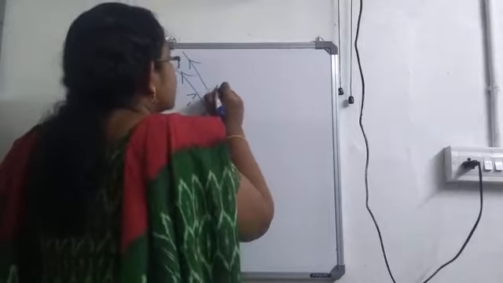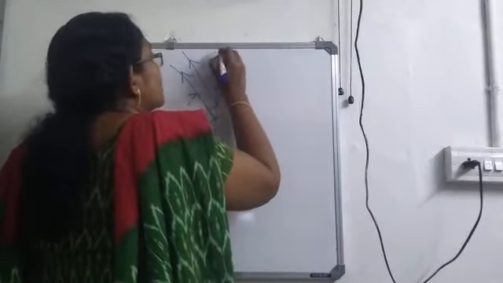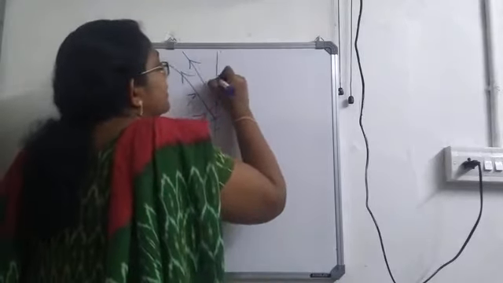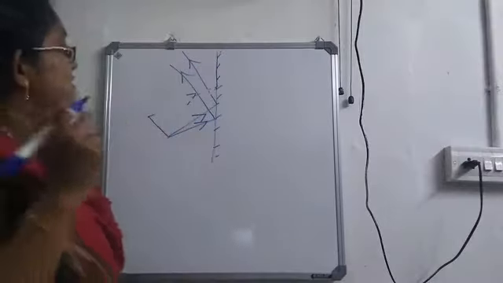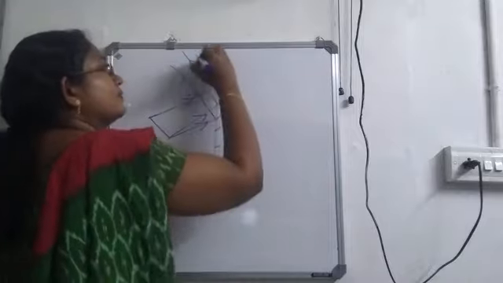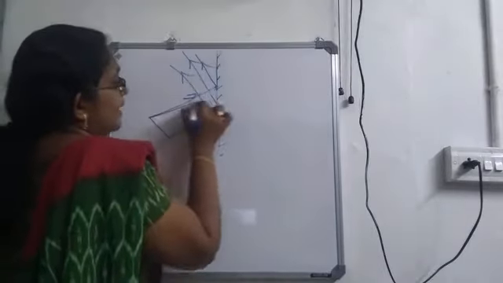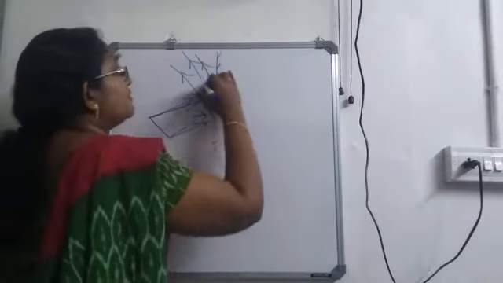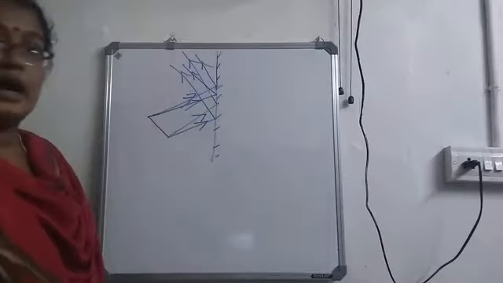Here I have to extend it. Okay, then only I can draw it properly. It's a little bit difficult to draw this for an extended source. So, it will go up. Another ray, after reflection, this also will go up.